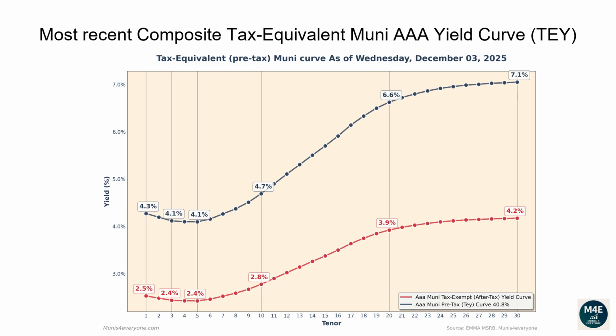The one-year tax-exempt yield is 2.53%, corresponding to a 4.27% tax-equivalent yield for investors in the top tax bracket. The two-year tax-equivalent yield is 4.19%. The 5-year tax-equivalent yield is 4.1%. The 10-year tax-equivalent yield is 4.69%. The 20-year tax-equivalent yield is 6.63%. The 30-year tax-equivalent yield is 7.05%.